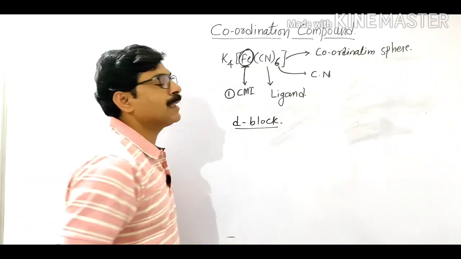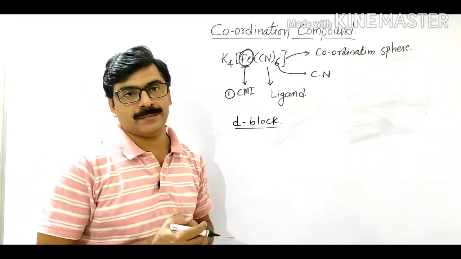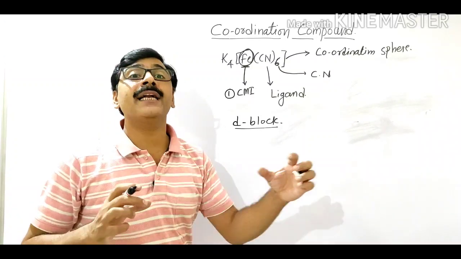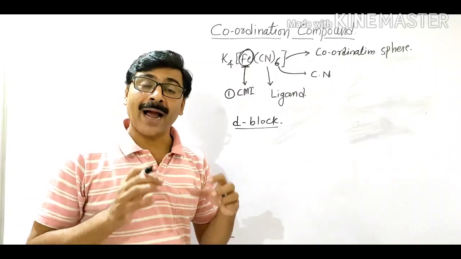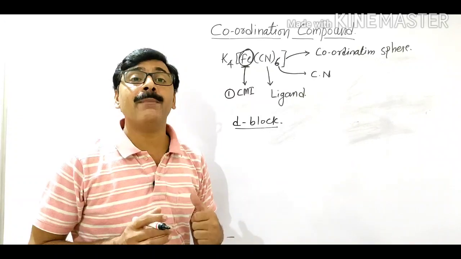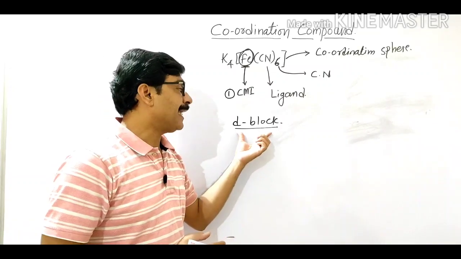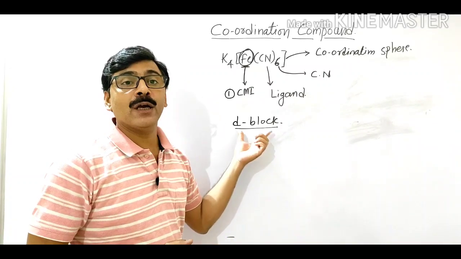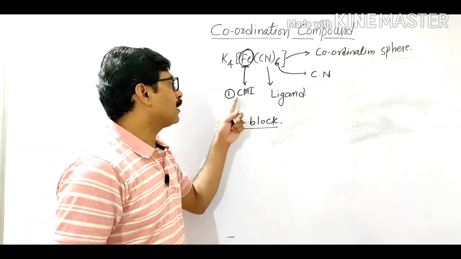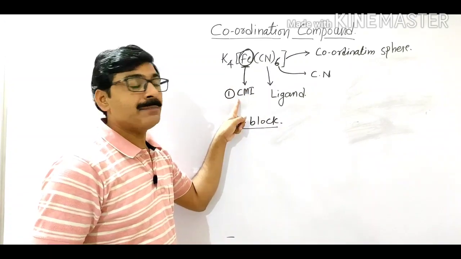Most of the d block elements can form coordination compounds, because d block elements have vacant d orbitals, and due to the vacant d orbitals they can form a bond, and that bond is called a coordinate bond. So d block elements can form coordinate bonds with ligands. Remember, this is the first term, the central metal ion. What is called the central metal ion?